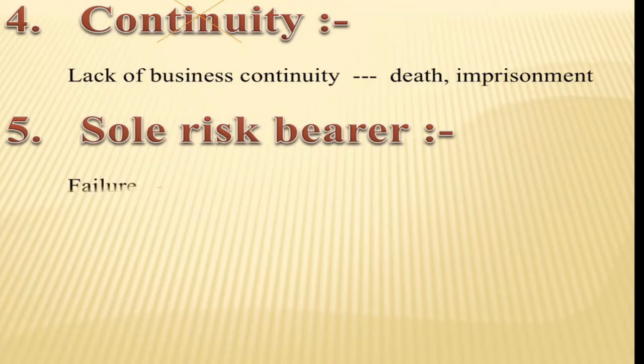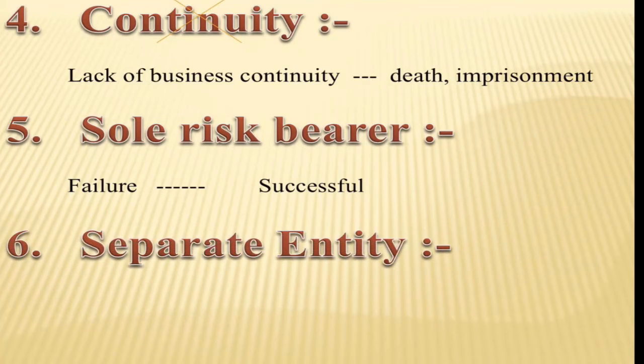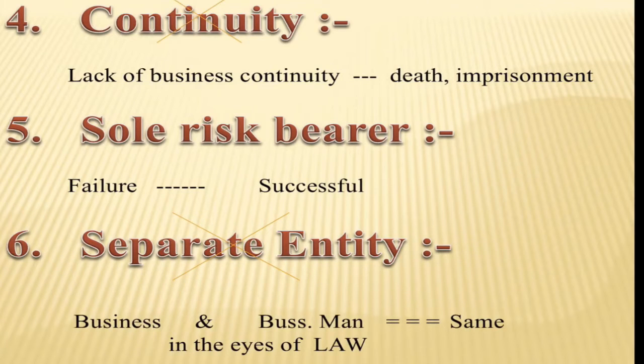In case of failure of business, the entire risk is borne by the sole proprietor. Similarly, if the business is successful, all the profit goes to him only. Next we have separate entity. A sole proprietorship business does not have a separate entity. In the eyes of law, both the business as well as the businessman are the same. These were the six features of sole proprietorship.